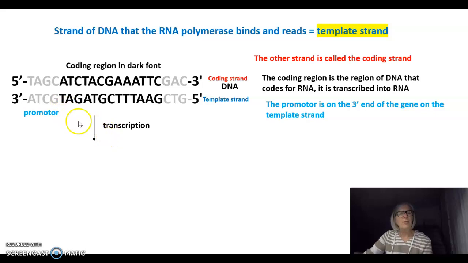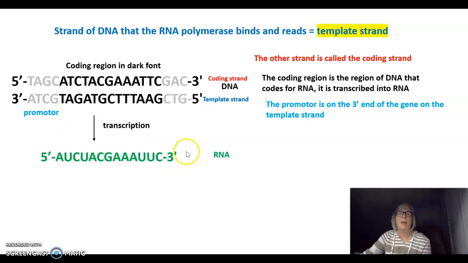So through the process of transcription, the RNA polymerase will bind here at the promoter. It will read these nucleotides in the coding region. Where it sees a T, it will put in an A. Where it sees an A, it will put in a U. And we will end up with this sequence of RNA.